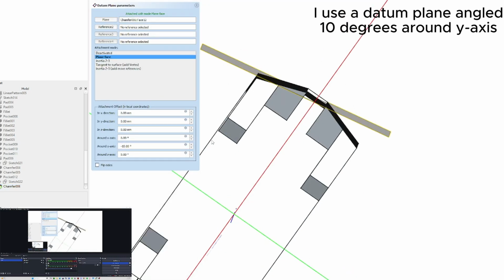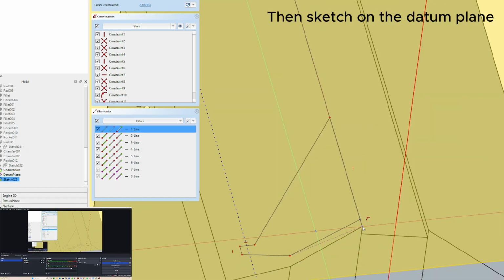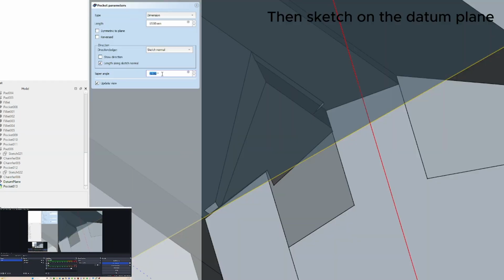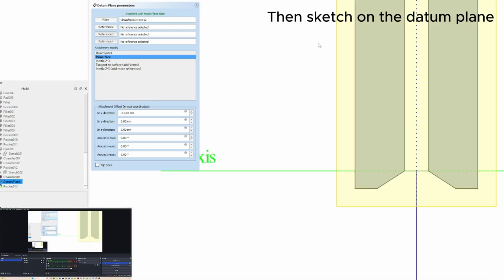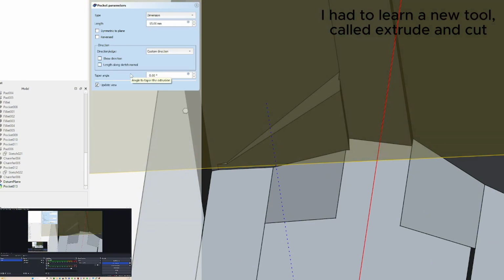I then created a datum plane, angled 10 degrees around the y-axis, and then sketched on that datum plane. I quickly found out that linking external geometry will make your life very hard when doing this, so I had to eyeball this sketch and then use block constraints to define it.